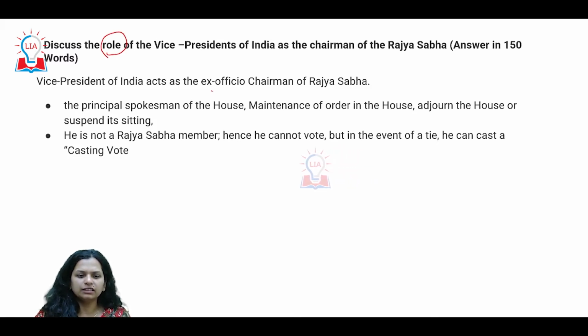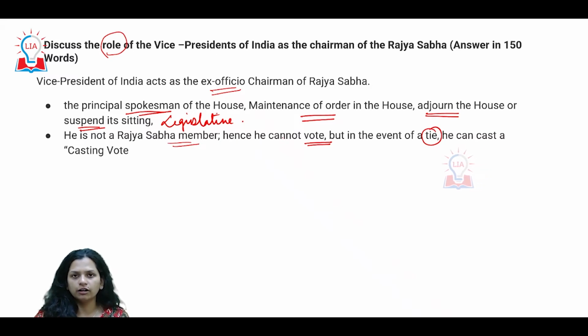So the Vice President, his position, okay, how he is the ex officio chairman, not being a member of the house, still being a very important member of the Rajya Sabha, who prorogues the session, who summons the session, all right, who's the principal spokesperson, who maintains order in the house, looks at the requirement of quorum while adjourning and suspending a sitting, okay, facilitates the legislative activities in the country, all right. How his vote is very important in the event of a tie, but he's not a member of the Rajya Sabha, so he cannot vote in the first instance.